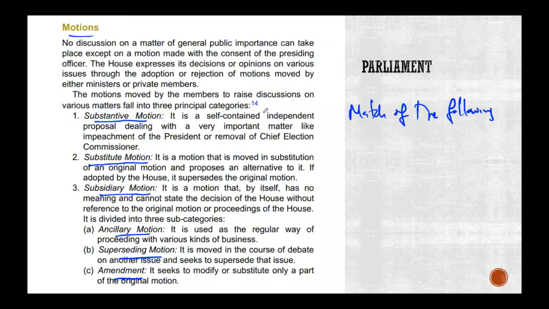What is your substantive motion? Basically a self-contained independent proposal dealing with a very important matter. A substitute motion is an original motion proposing an alternative to it. A subsidiary motion has no meaning by itself and cannot stay the decision of the house without reference to the original motion. An ancillary motion is a regular way of proceeding with certain kinds of business. A superseding motion supersedes an issue. An amendment modifies or substitutes your original one.